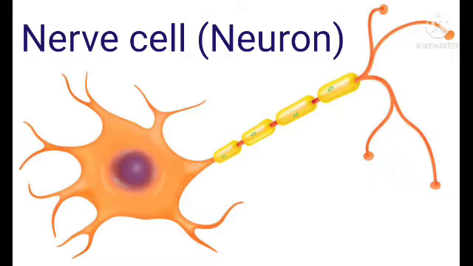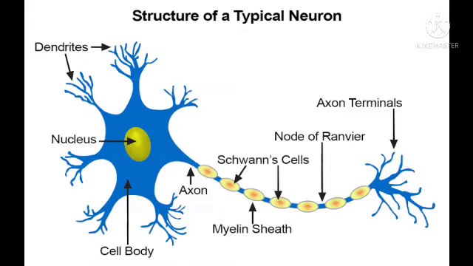Next one is nerve cell or neuron. Neuron is the structural and the functional unit of the nerve system. It has a cell body called cyton containing a nucleus, cytoplasm and dendrites. It has a long nerve fiber called axon, which is covered by a protective covering called myelin sheath. The junction between the two neurons is called synapse.